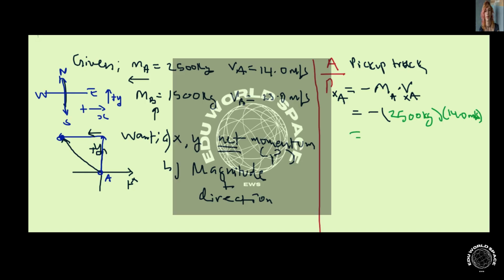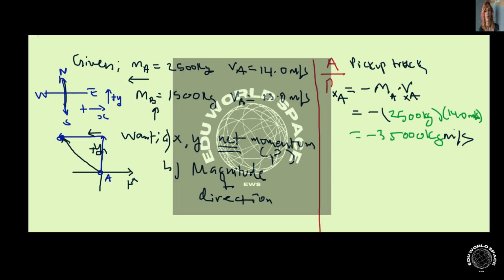And so we have a momentum of negative 35,000 kilogram meters per second. And that's the momentum in the x direction for the pickup truck. That's in the x direction.